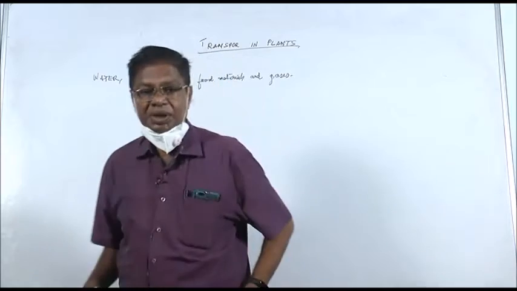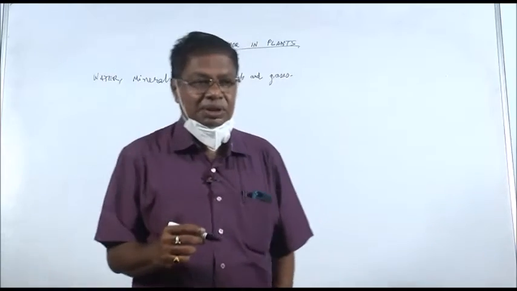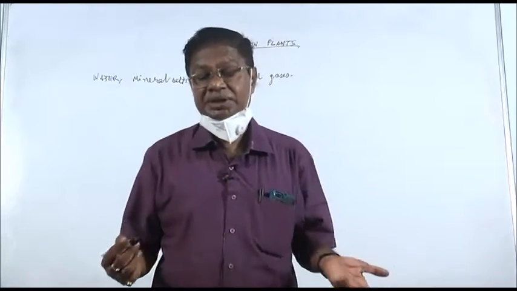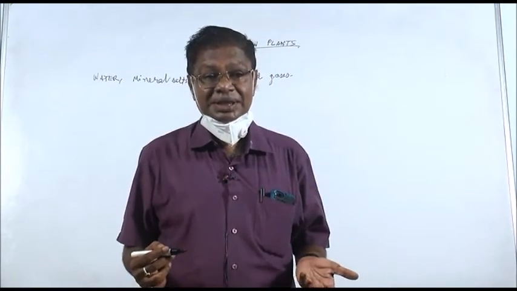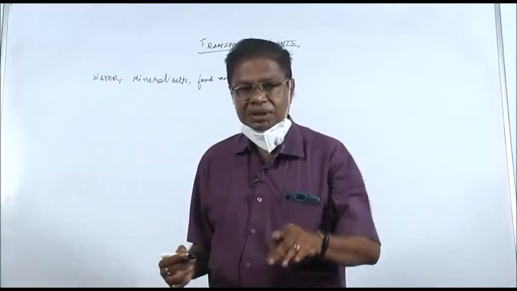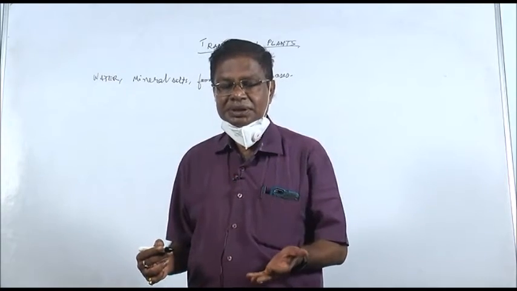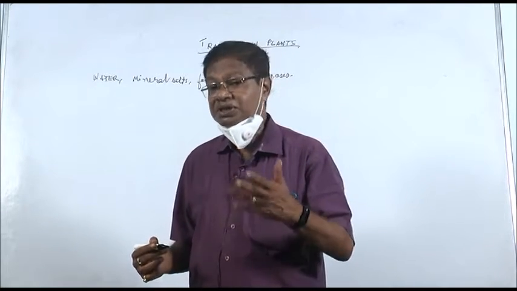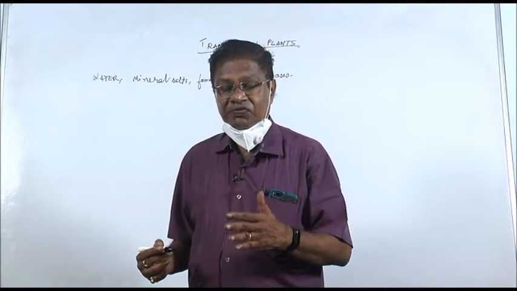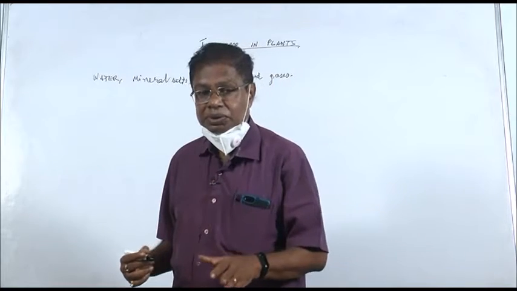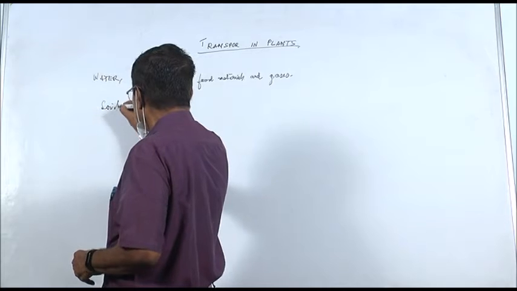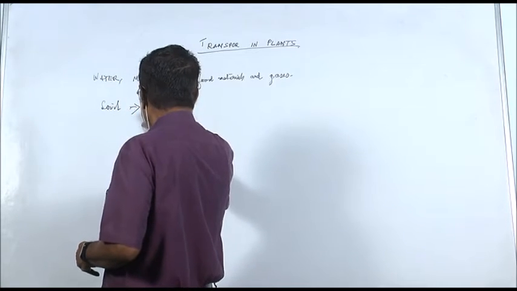Now water. Water, as I told you, is present in all cells. So how does this water that is present in all cells move? What is the transport? First of all, water enters into the plant through the roots. That is the first transport, from soil to root.